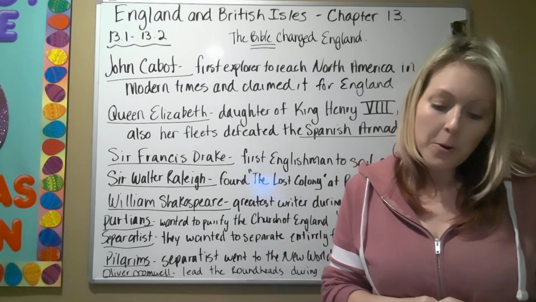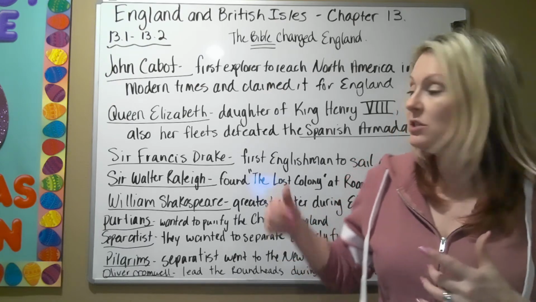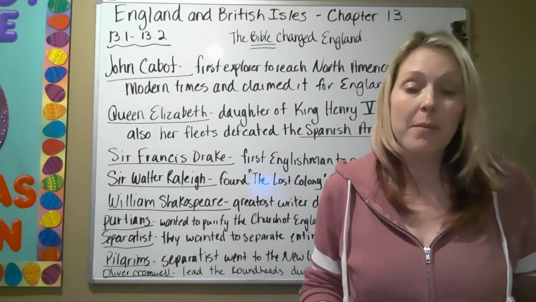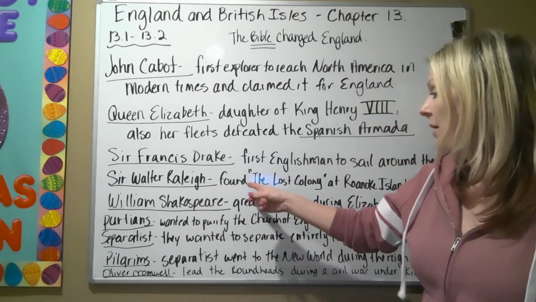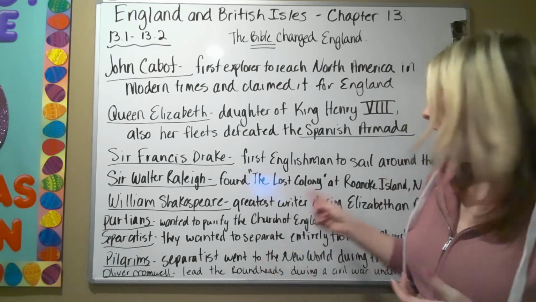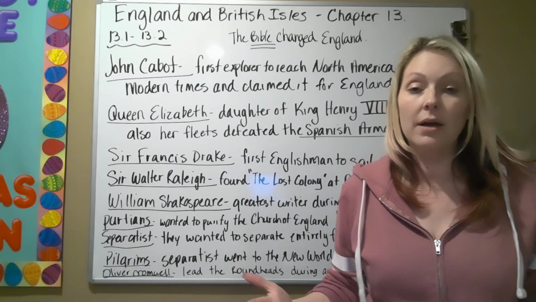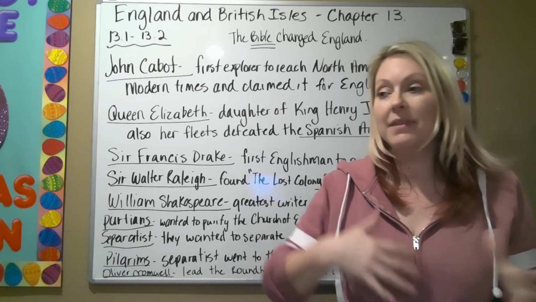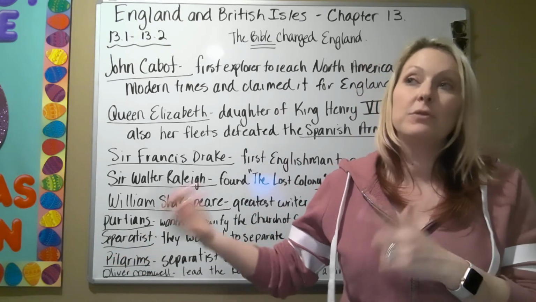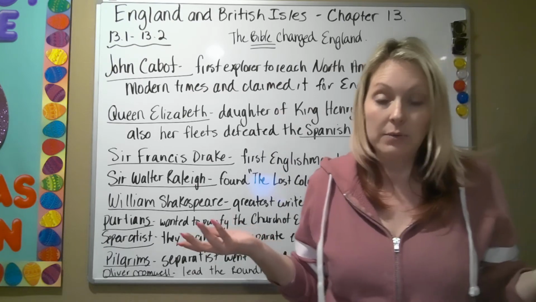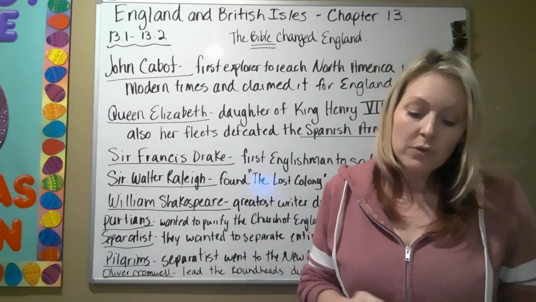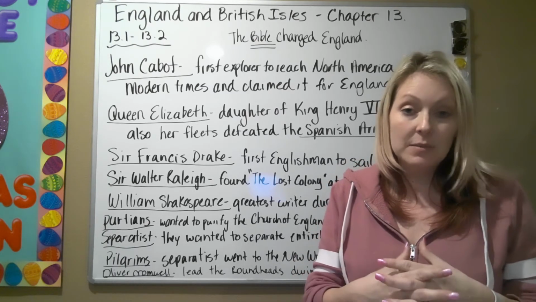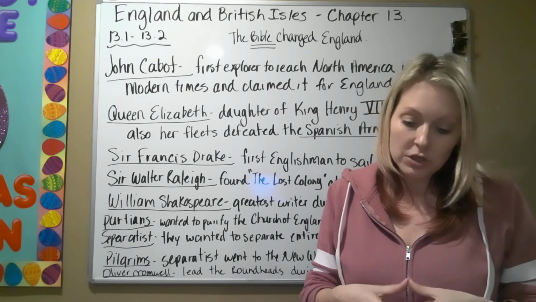Okay, so during this time, Sir Francis Drake was sailing around the world, and we also have Sir Walter Raleigh. You guys got to remember him from last year because we learned about how he founded the lost colony at Roanoke Island in North Carolina. And so remember the lost colony where the people went, and then when some of the sailors went back to England to get supplies, they came back and the colony had disappeared. Remember that lost colony? So that was founded by Sir Walter Raleigh. And so this was all during Queen Elizabeth's reign, during the Elizabethan age, okay?